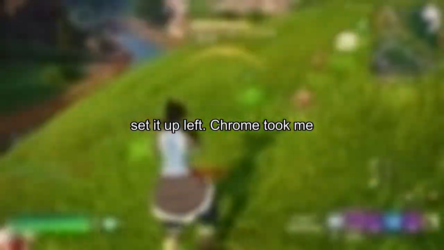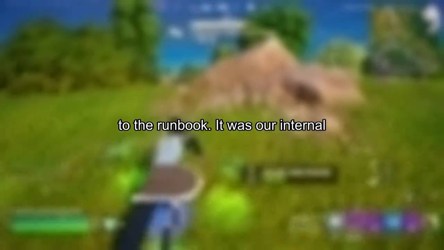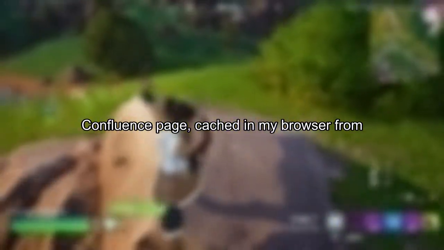Chrome took me to the runbook. It was our internal confluence page cached in my browser from last week. The content hadn't changed, but the "last updated" text said "in 8 minutes."